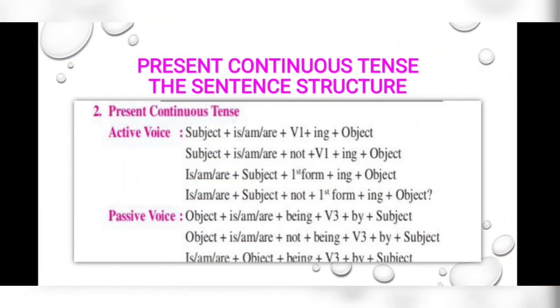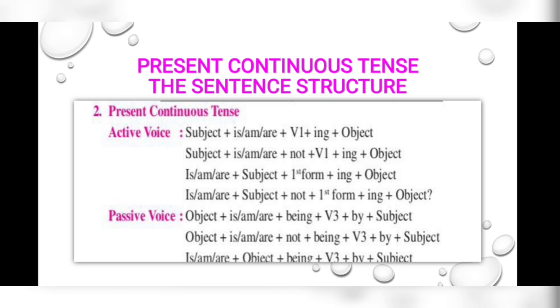Let's go through the sentence structure after all these examples. So you have seen in the active voice of present continuous, the subject is followed by is, am, are and the first form of the verb plus ing, and at the end of the sentence we have the object. In negative, subject plus is, am, are plus not, first form plus ing, and object. In the interrogative sentences, is, am, are will be in the beginning followed by the subject.